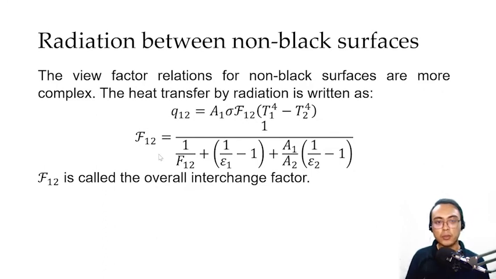Also, for this overall interchange factor, since it contains the view factor F12, you can simply determine the view factor using the graphs that we have presented earlier, substitute it here, along with the emissivities of the two bodies, then you would now have a value of the overall interchange factor, which can be substituted to our heat equation.